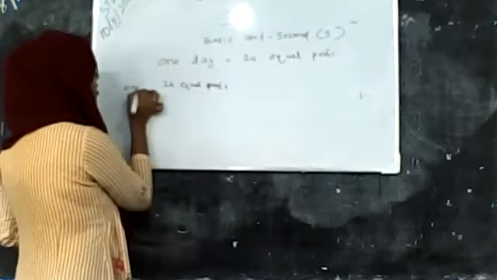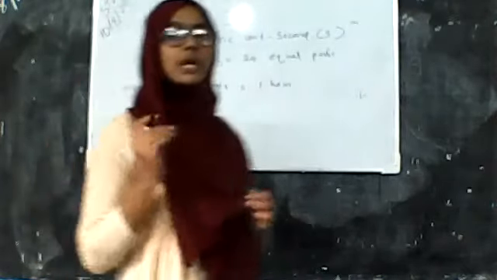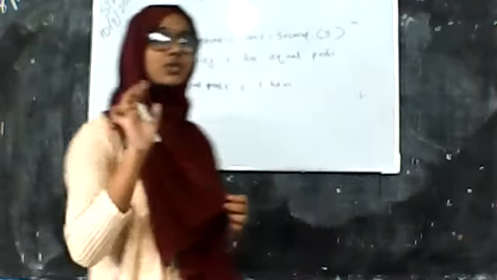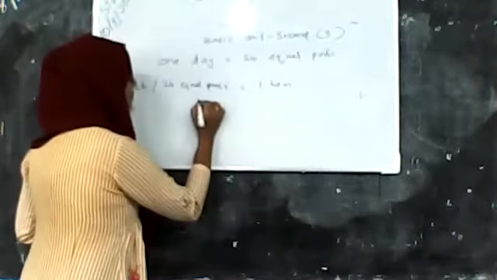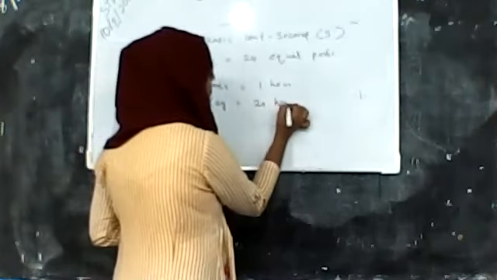Each of the 24 equal parts is known as 1 hour. So how many hours are there in one day? One day is equal to 24 hours.